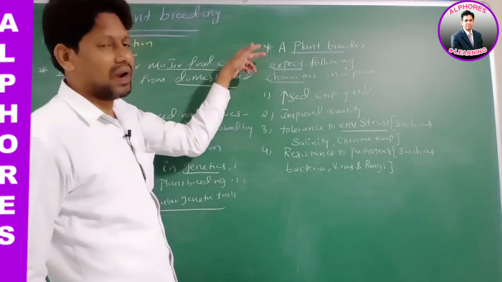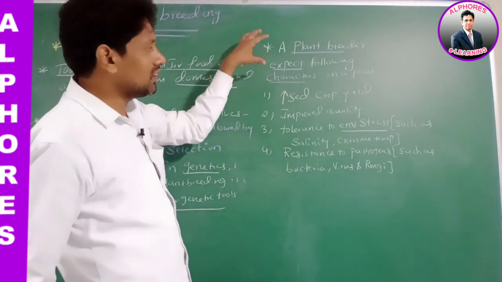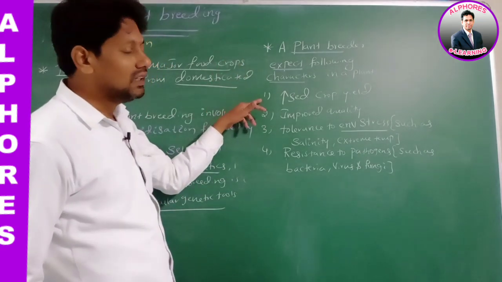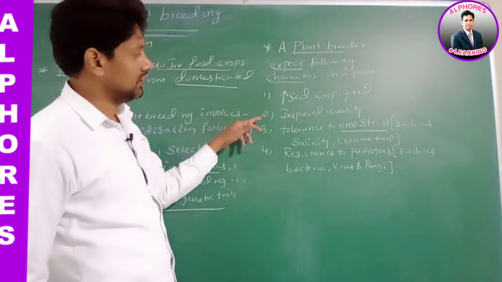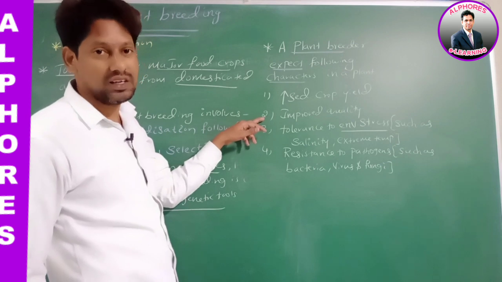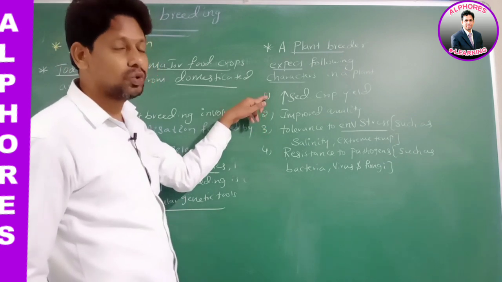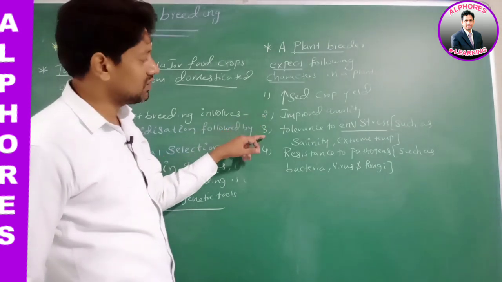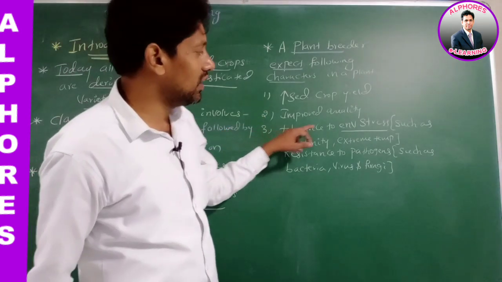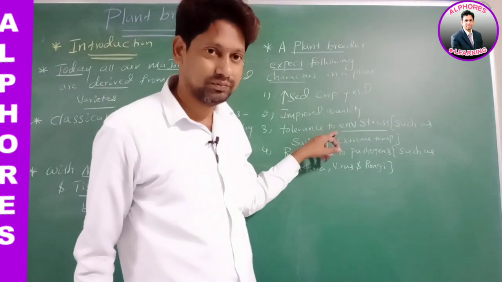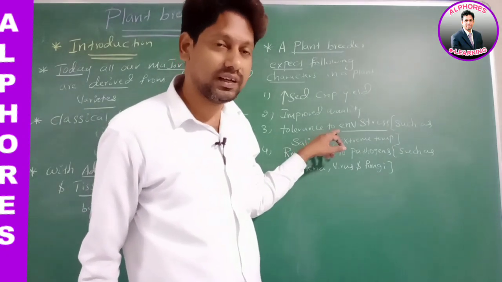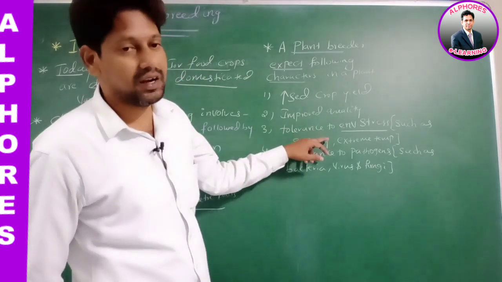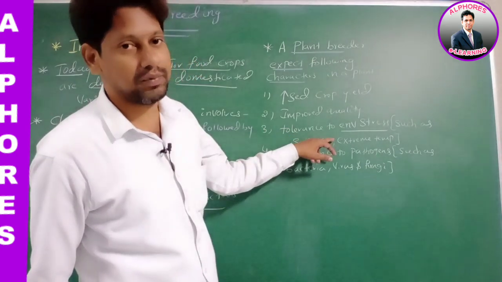If we are plant breeders, what are the characters we are expecting in a plant? Number 1, increased crop yield. Number 2, improved quality. The first one is concerned with quantity, the second with quality. The third is tolerance to environmental stress such as salinity and extreme temperatures.